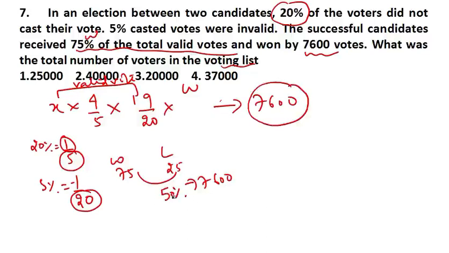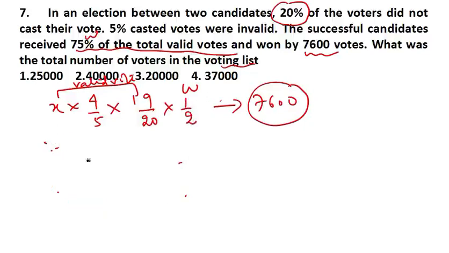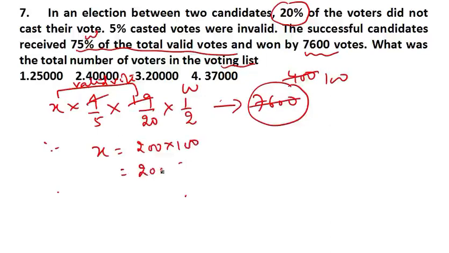So what is 50%? It is 1 by 2. Look guys, from 19 if you cut 7600, you get 400. Now from 4 if you cut, you get 100. So you will multiply. This will become 200 into 100. It will become 20,000. Right? So where is 20,000? Third option is the right answer.